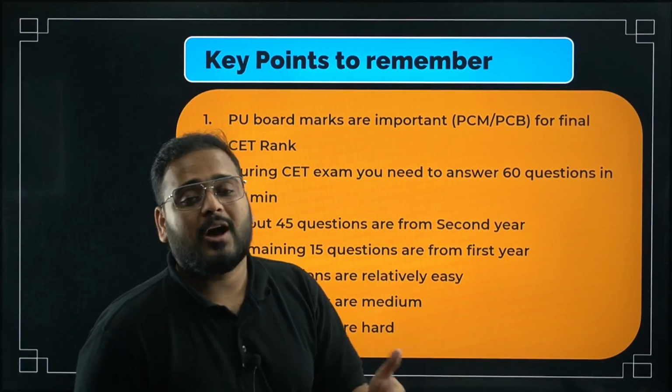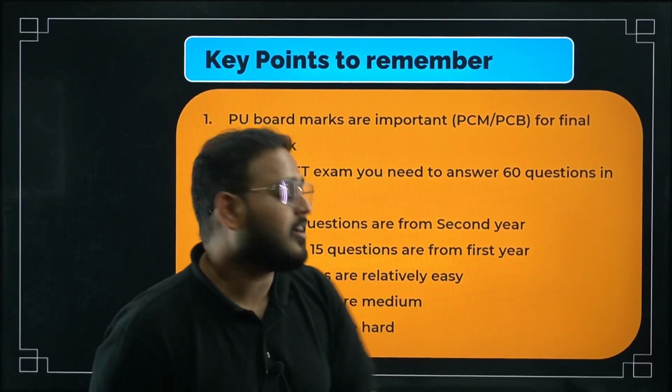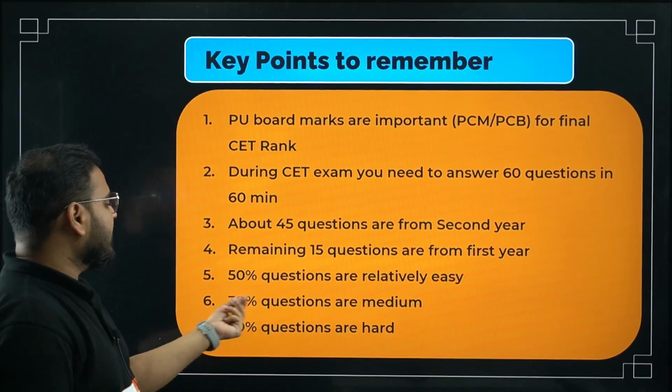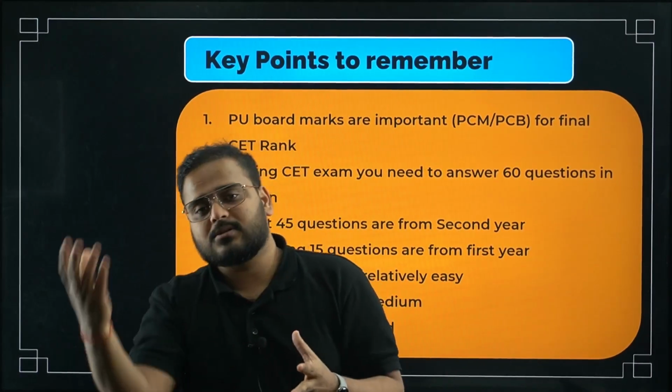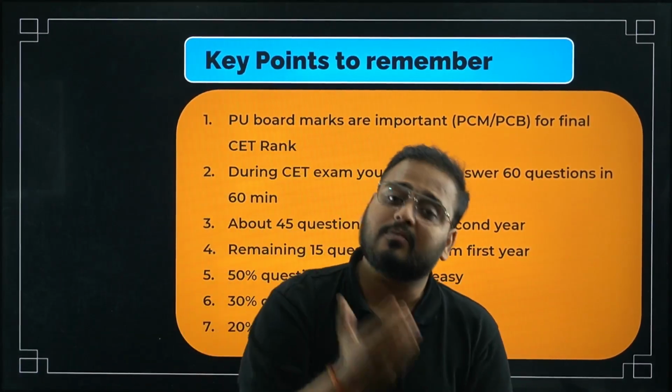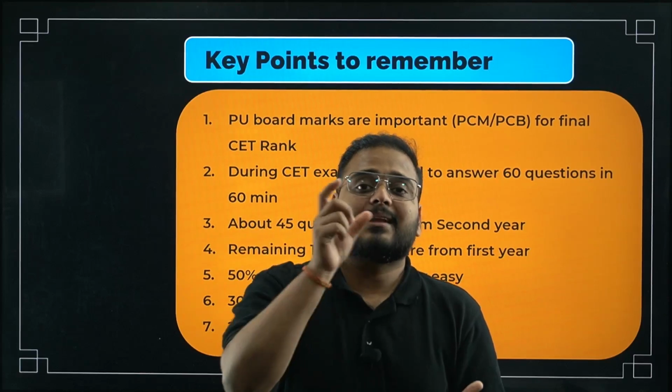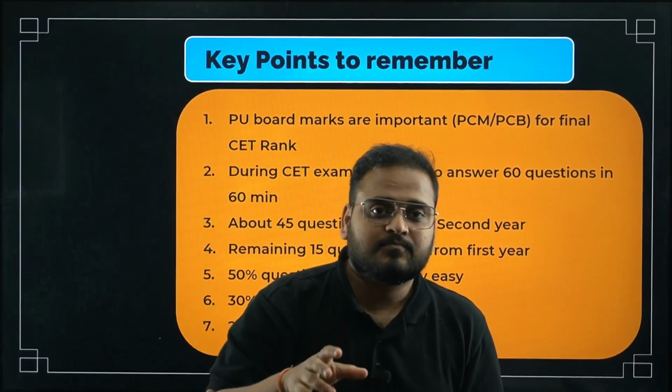You have easy, moderate and very difficult categories, right? 50, 30 and 20. So medium difficulty questions will be there. When I say easy, what does it mean? It means the concept can be directly used. The formula can be directly used. Whatever formula or concept you have learned can be directly applied in the question to get the result. That's an easy question.